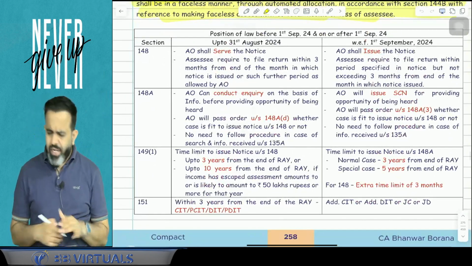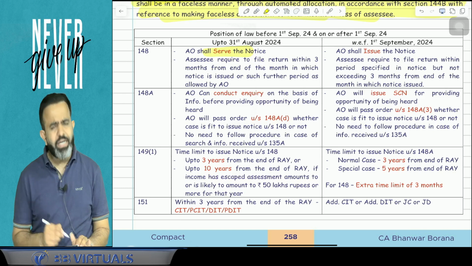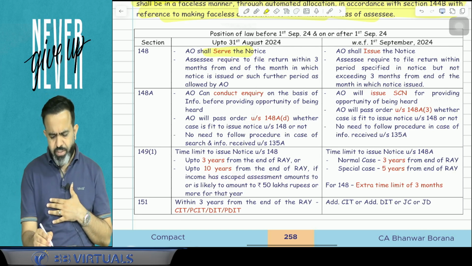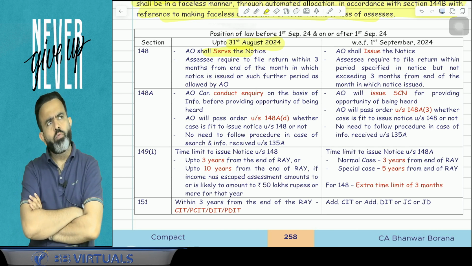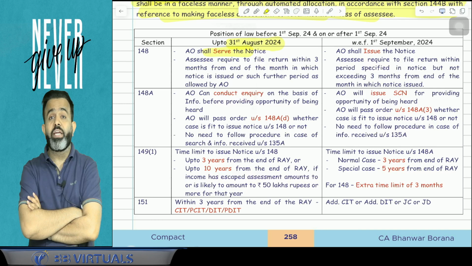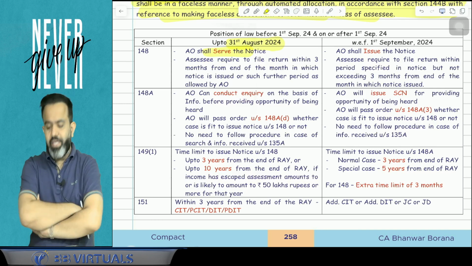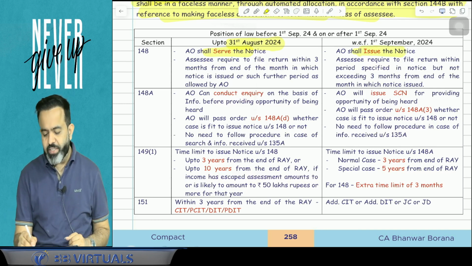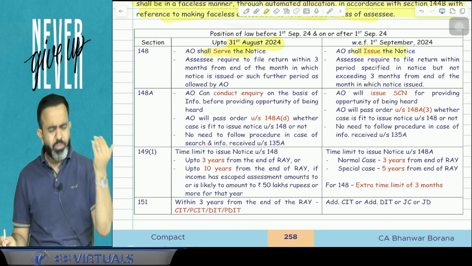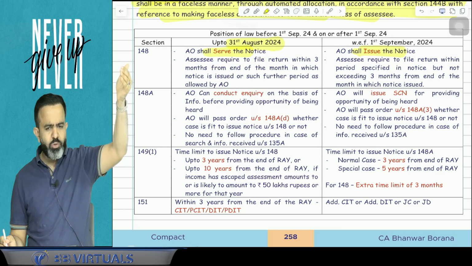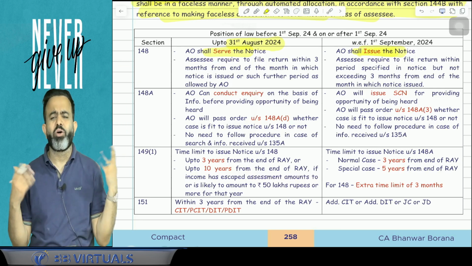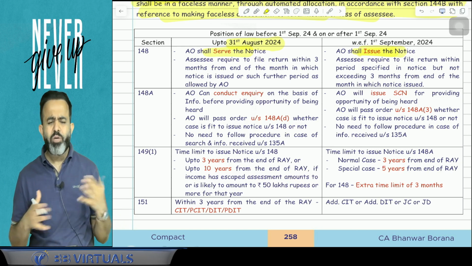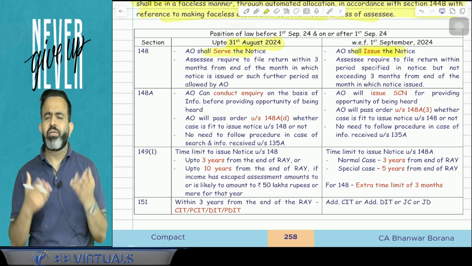Here under section 148, you know that earlier, before 1st September, meaning up to 31st August 2024, the law was that the notice under section 148 has to be served. But now they use the words notice has to be issued. Earlier the notice had to be served, but now it is written that the notice has to be issued. But nowadays, guys, there is an online notice, so it will not make any difference because issue and service will be on the same day.